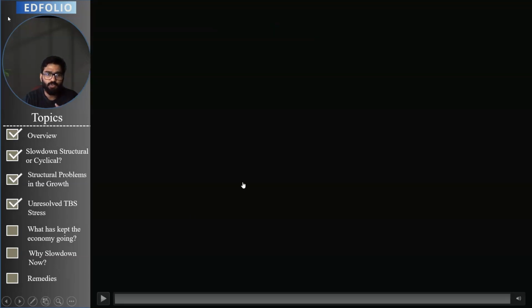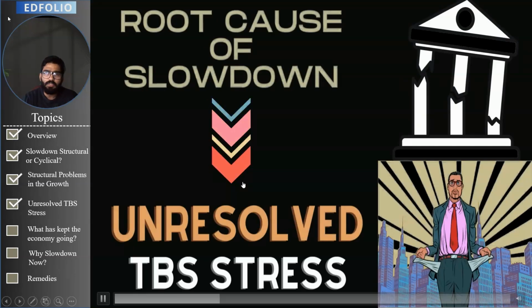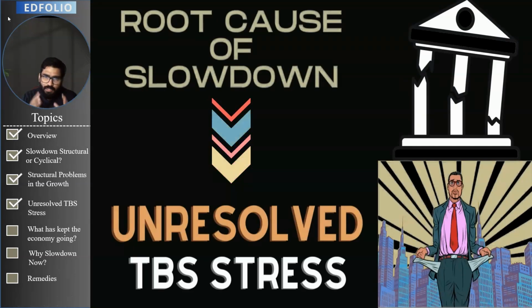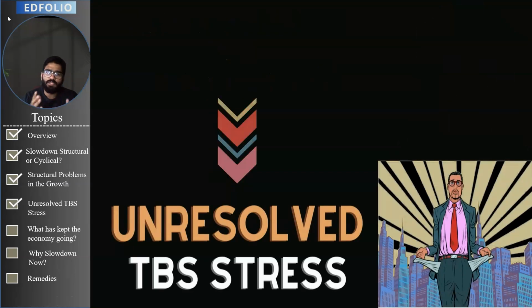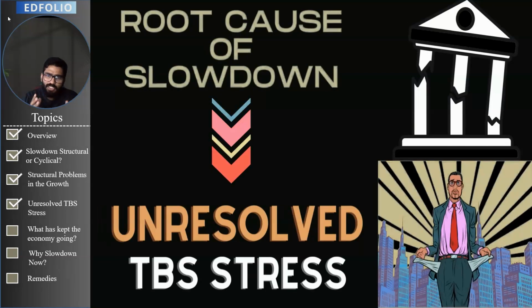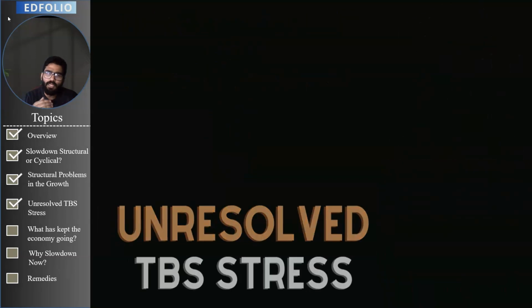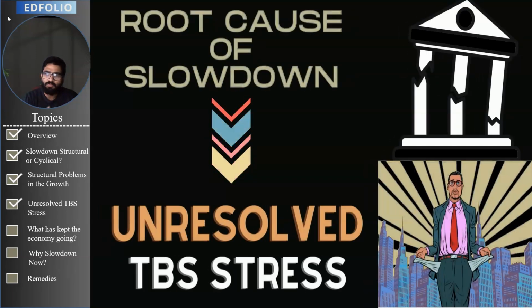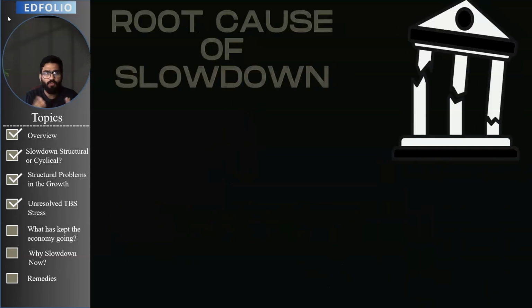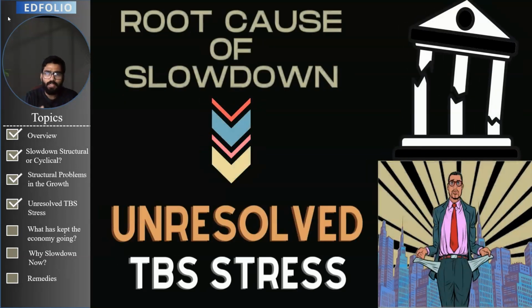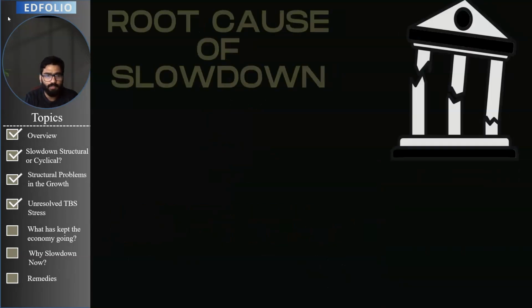Now the issue is that the root cause of this entire problem was that the TBS stress was left unattended. The government did not address the twin balance sheet problem to its very core, and that's why this expanded into a four balance sheet problem and came to haunt the government later on in 2019-2020. We're going to look into that.